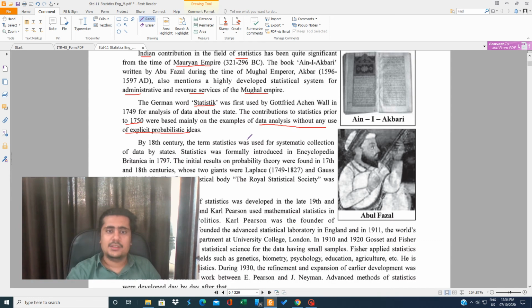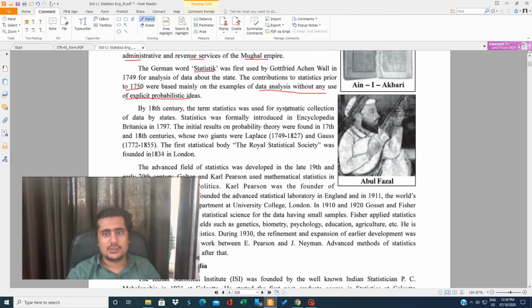By the 18th century, the term statistics was used for systematic collection of data. Now, what is this data collection? Simply, if I tell you to go and find the age of your classmates, or find the birth date of your classmates. Suppose there are 40 students in your class, and you find the birth date of all 40 students. That means you are collecting some data, that is information. Now this information can be collected in a systematic way.